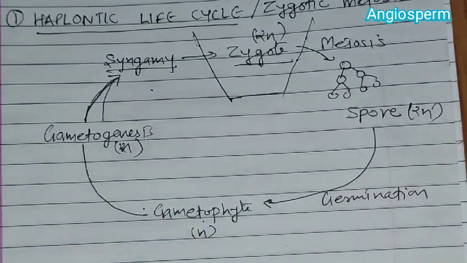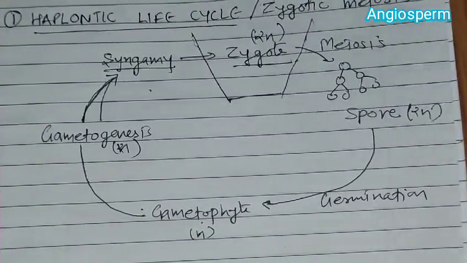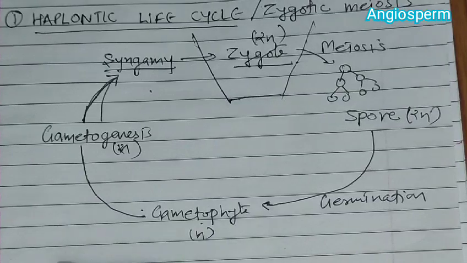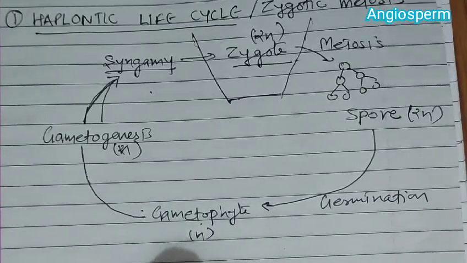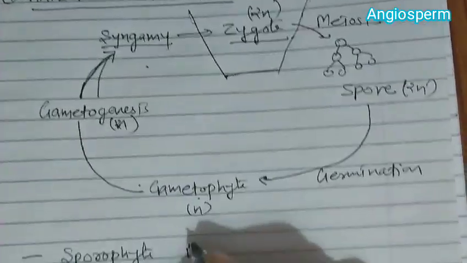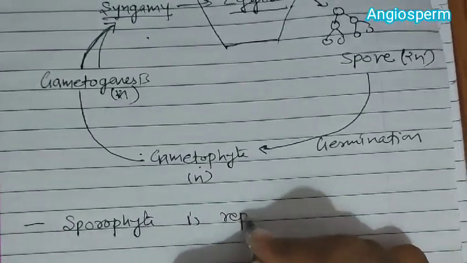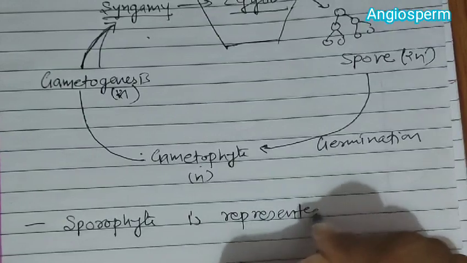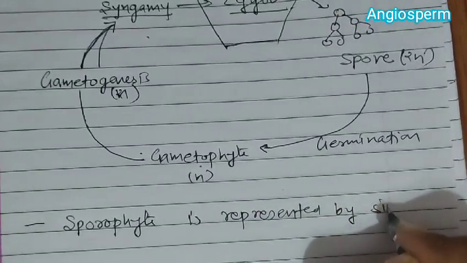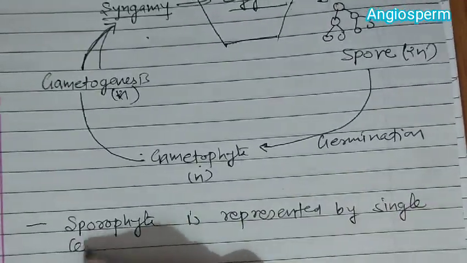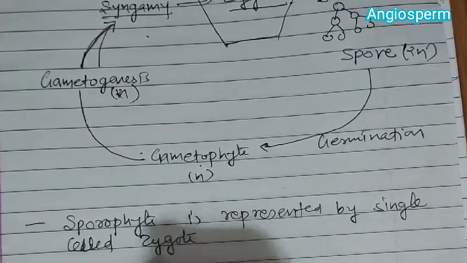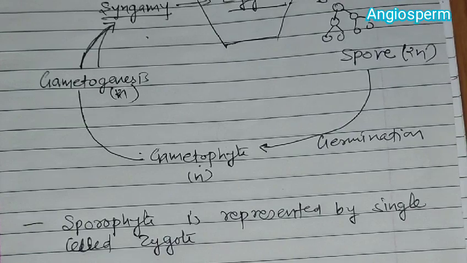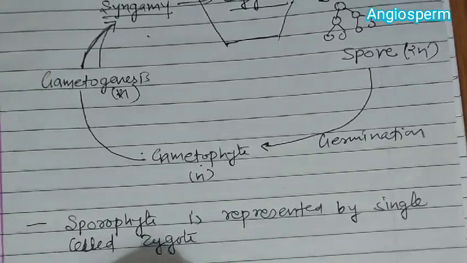Now in this haplontic life cycle, what is observed is that the sporophyte or sporophytic generation is represented by the single celled zygote. That is, a zygote is formed. There is no free living sporophyte.